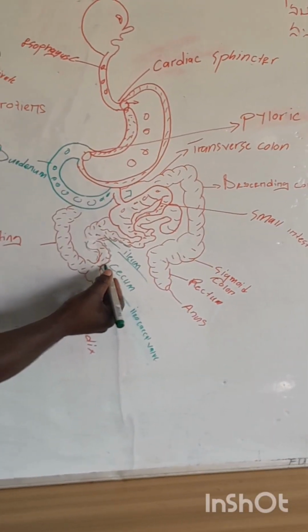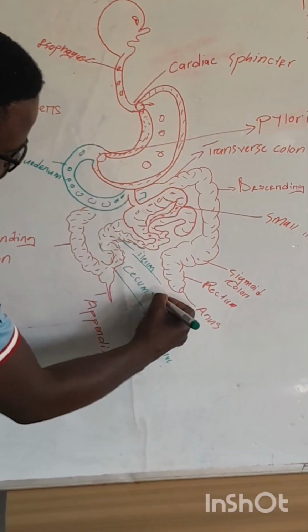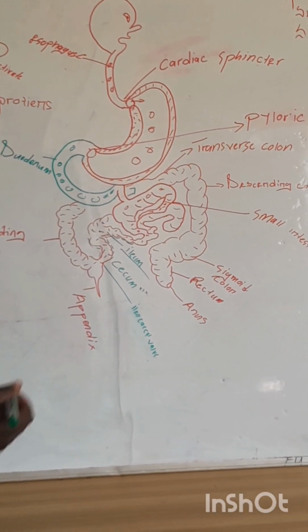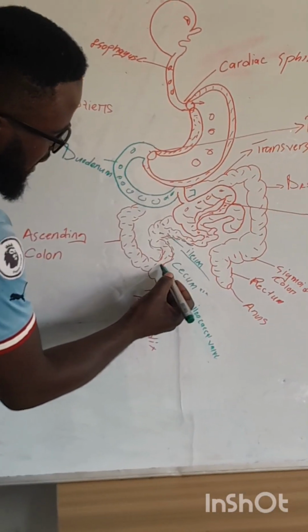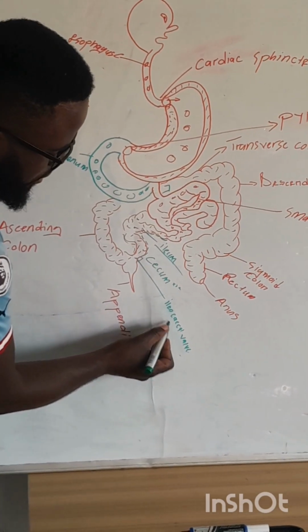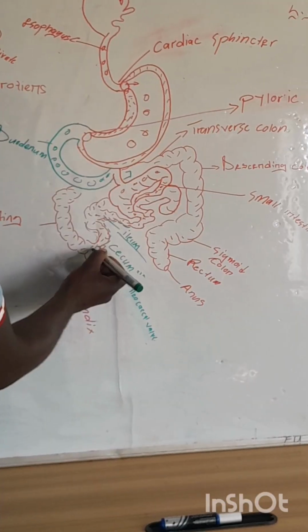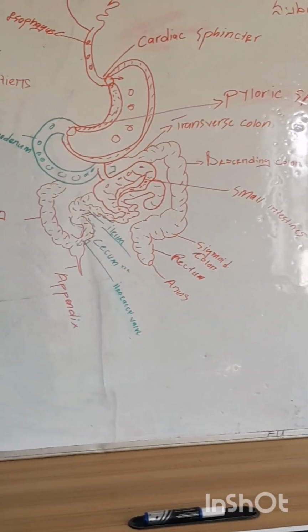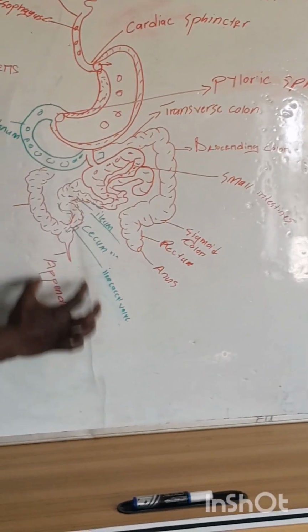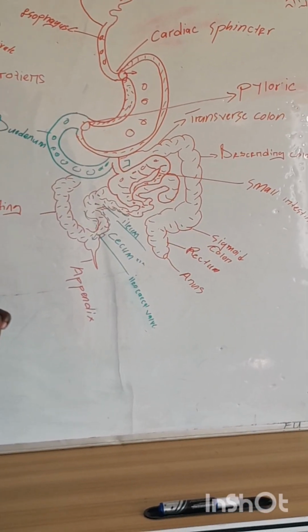There is a junction between the small intestines and the large intestines, which is the cecum. So this connects the small and large intestines. Alright? Between the small and large intestine, you say the cecum, there is a valve that we call the ileocecal valve. Alright? That is going to be allowing for the passage of contents of the small intestines entering the what? The large intestines. At the base of the large intestines, we find what we call the appendix. Okay?